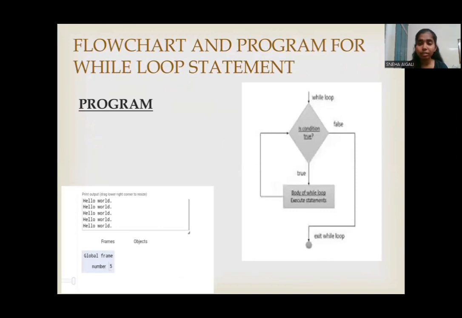First we test the condition. If the condition is true, then the body of the while loop is executed. If false, then it exits the loop.